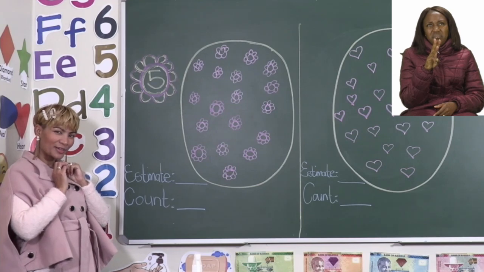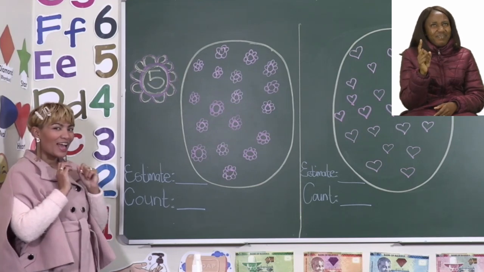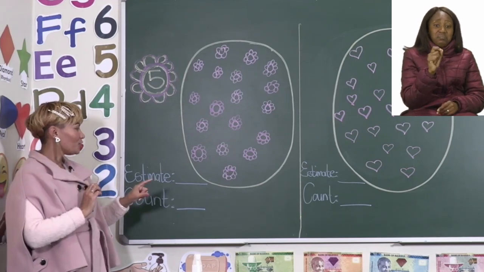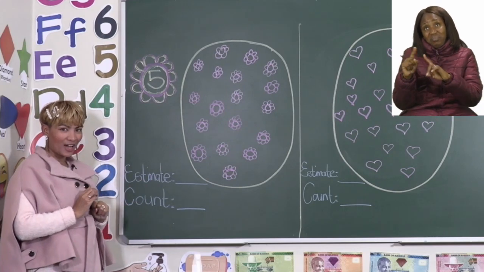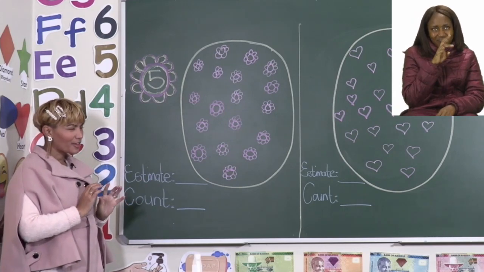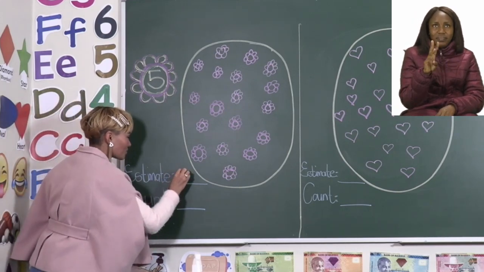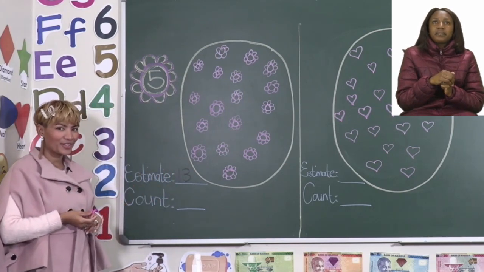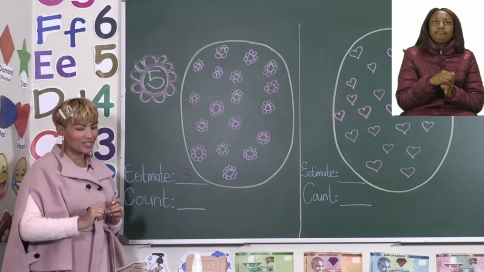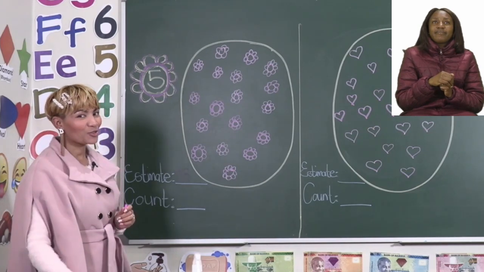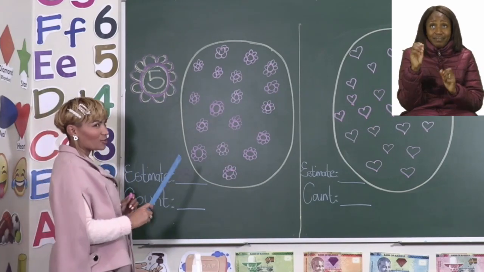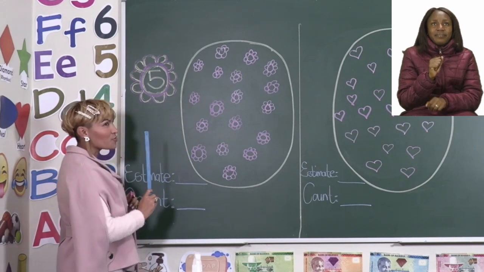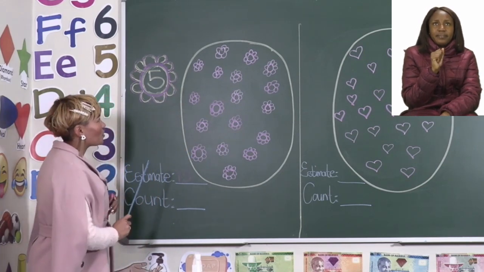What do you think? Okay, so whatever you think, you can write your estimate down. I said about 13, so I am going to write my estimate on the board. So, would you be so kind, grade 3s, to count with me? Let's count how many flowers we really have in this oval.